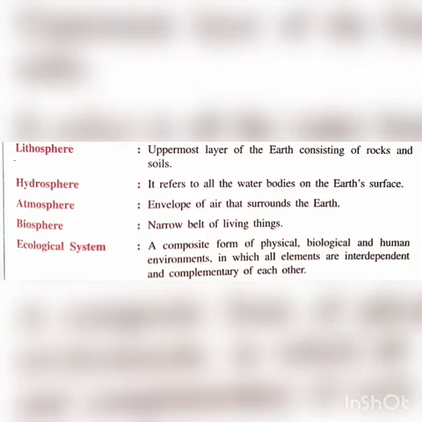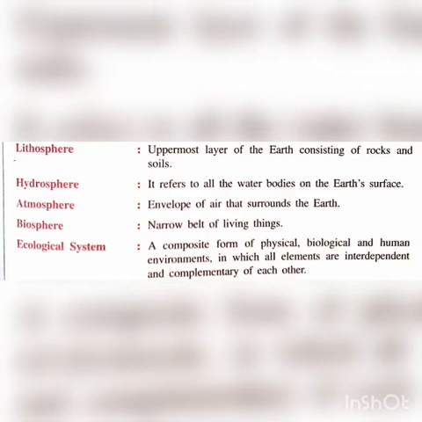After that, move on to the next one. Lithosphere. Lithosphere is the uppermost layer of the earth consisting of rocks and soil. So it is the domain of land. Hydrosphere. It refers to all the water bodies on the earth's surface in the form of oceans, seas, rivers, lakes, etc. Atmosphere. Atmosphere is that envelope of air that surrounds the earth.